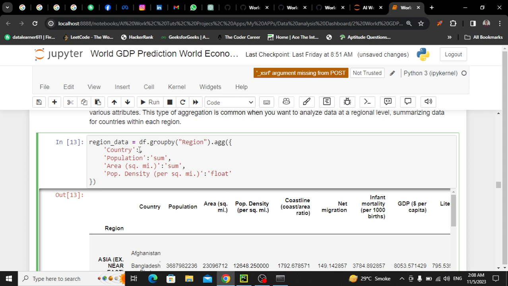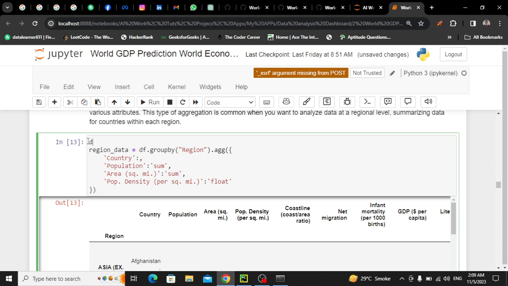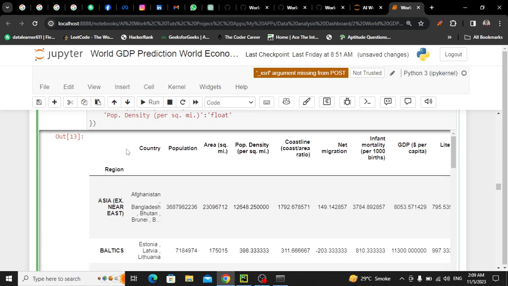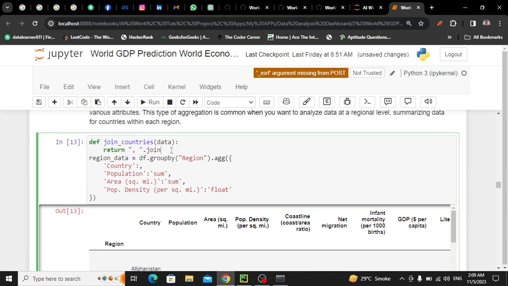I told you that I'll create a custom function, so let's do it. So I come here and create a custom function. I'll explain a bit later. So def join countries, it will receive some data, and it will return the join by comma. I am going to join all the countries within each region, because for Asia I have to join by comma Afghanistan, Bangladesh, all the countries that are actually located in Asia, and the same for the other regions as well.